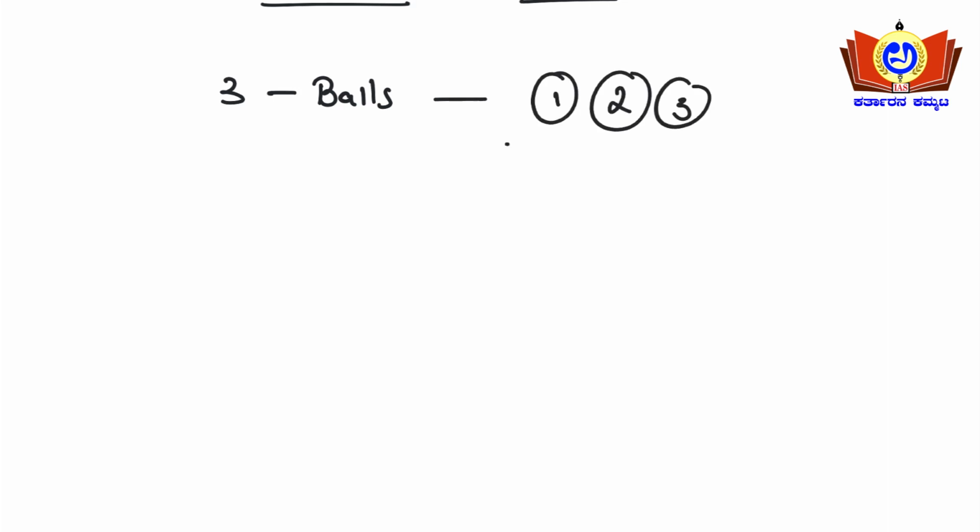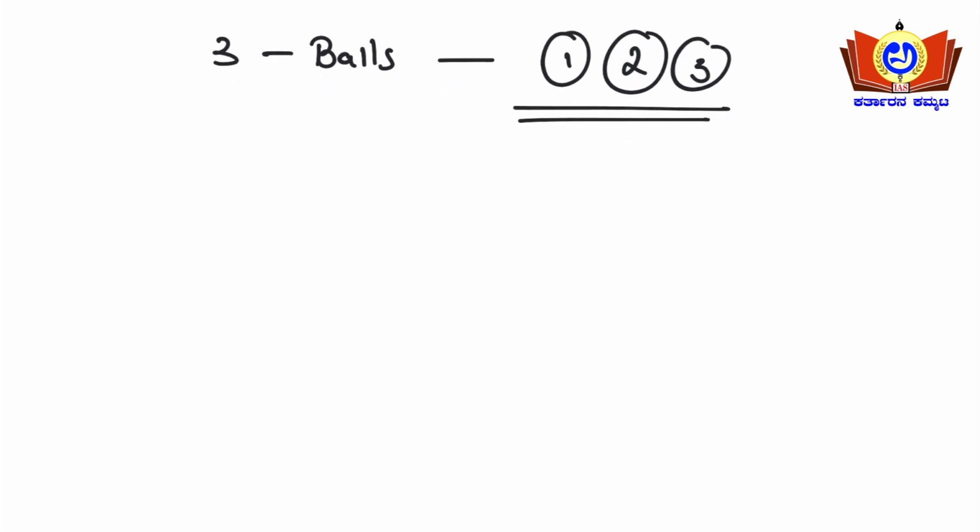See here, consider there are three balls, ball number 1, ball number 2 and ball number 3. So there are three balls, okay. What is the question? Pick two balls at random.